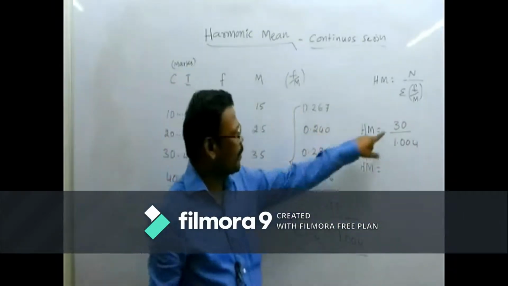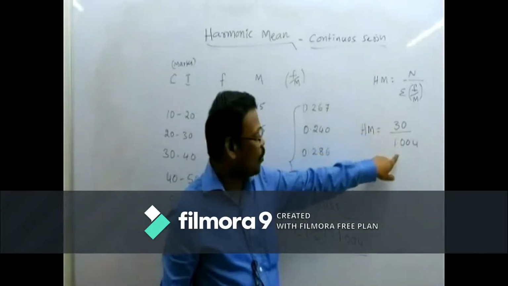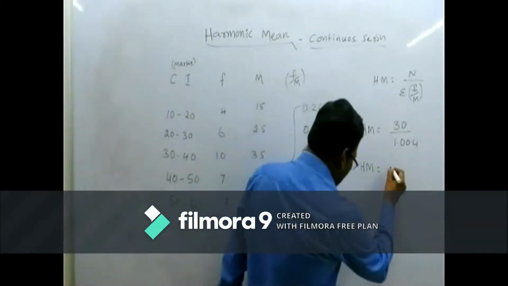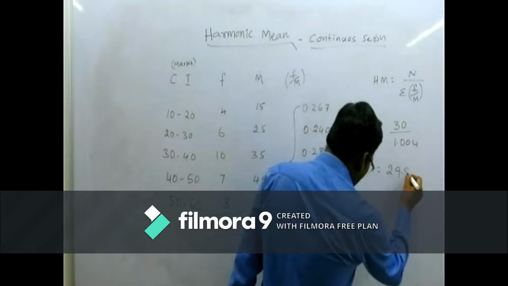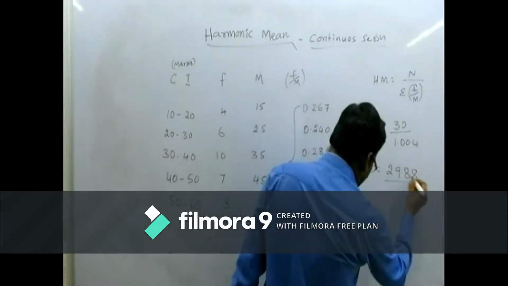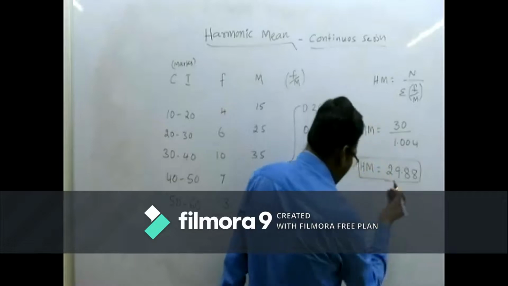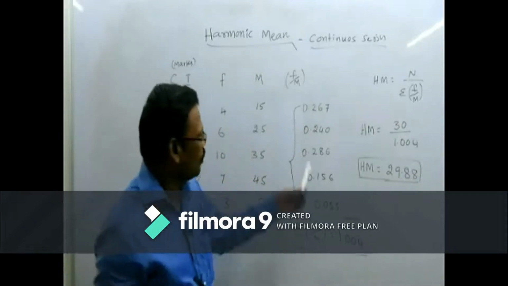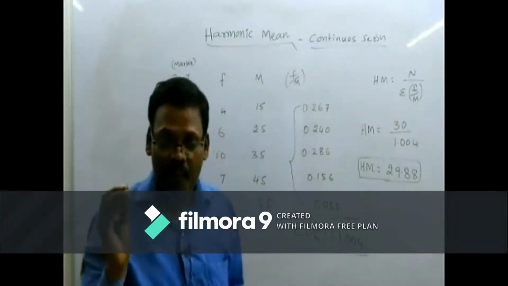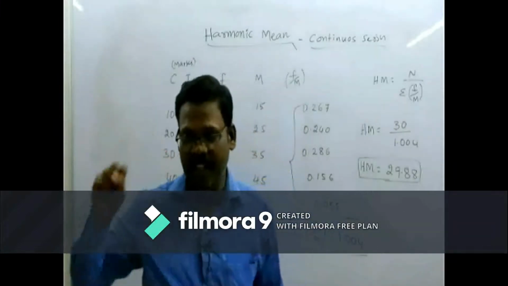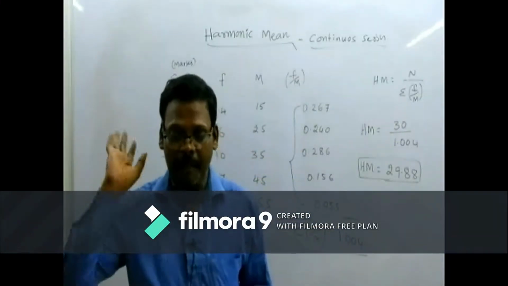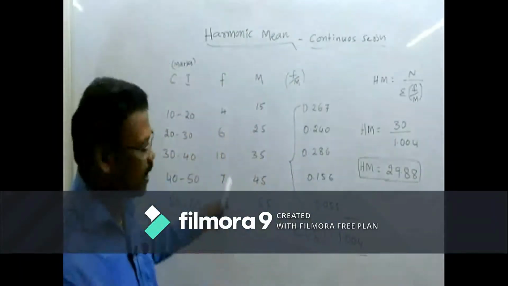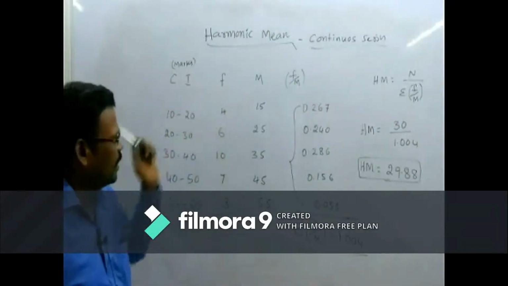If we divide 30 by 1.004, how much will we get? 29.88. This is called the harmonic mean value, nothing but almost 30. So this is the way we find the harmonic mean.